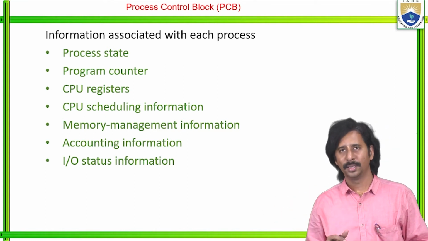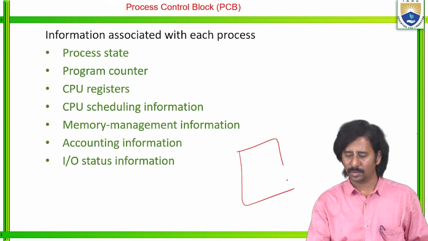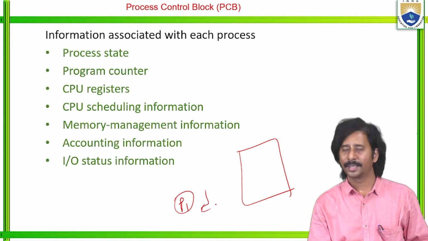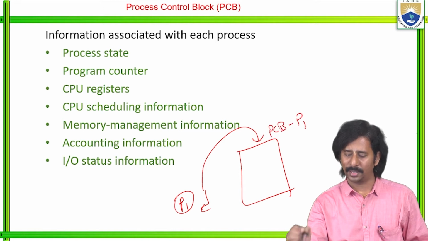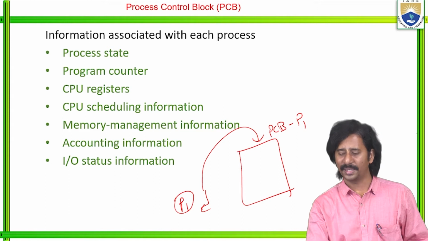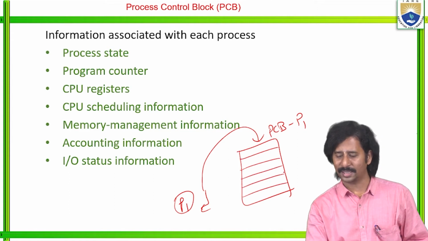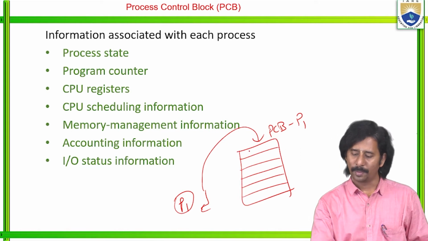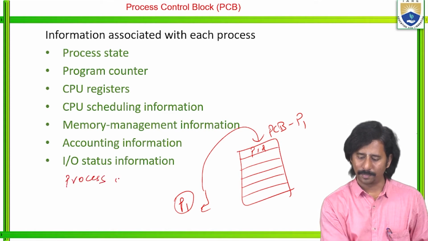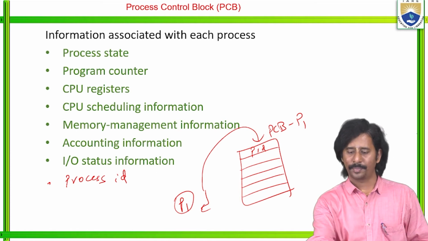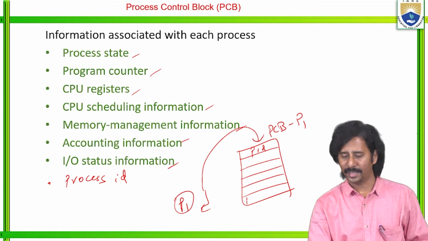Process control block, right? Whenever one particular process is created, automatically the operating system creates one PCB for that process. That PCB contains some fields or parameters: process ID, then process state, program counter, CPU registers, scheduling information, memory management information, accounting information, IO information, and finally it stores the process context.